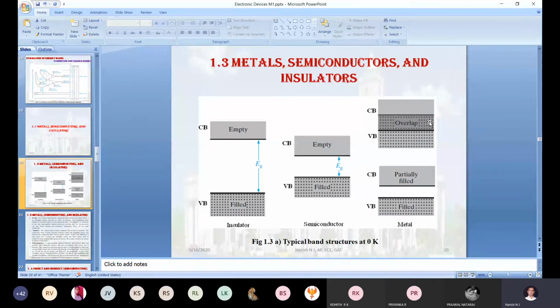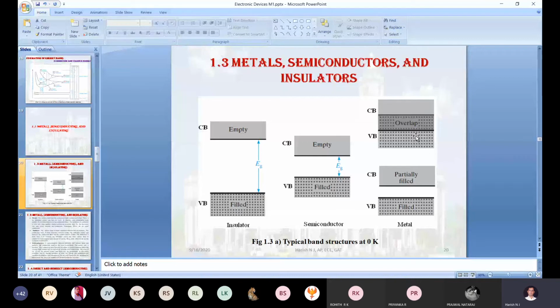The electrons in the overlapping area are ready at 0 degree Kelvin. I am speaking at 0 degree Kelvin. These electrons are ready to do two types of job. The first type of job is conduction. The second type of job is valency stabilization work. The electrons present in the valence band are capable of doing only valency stabilization work.